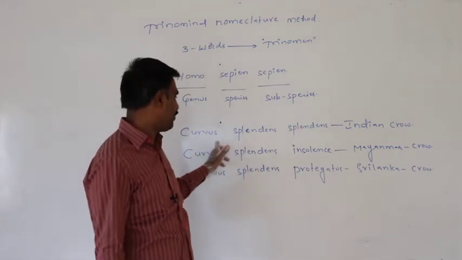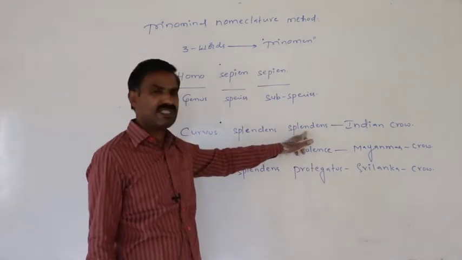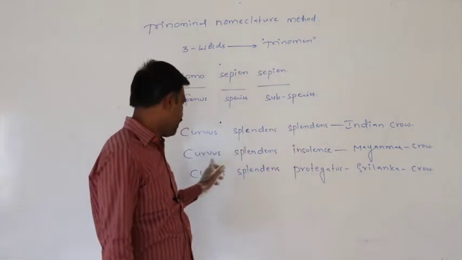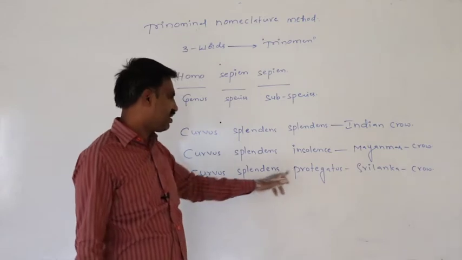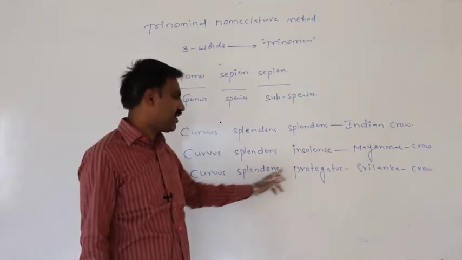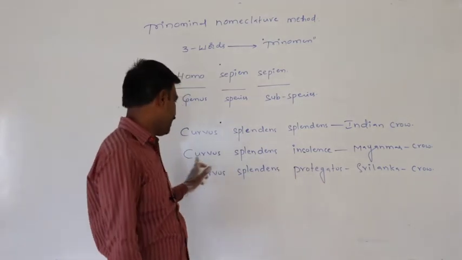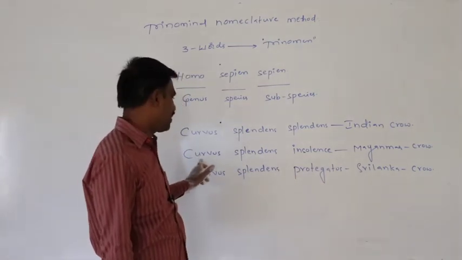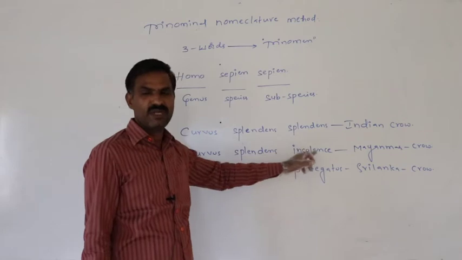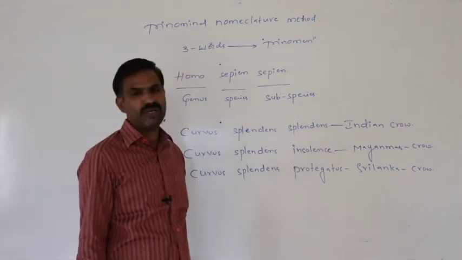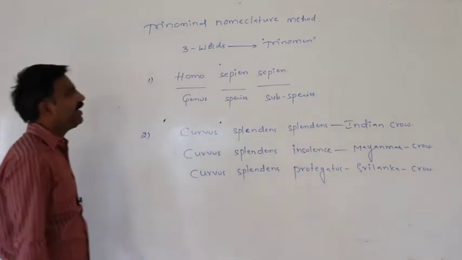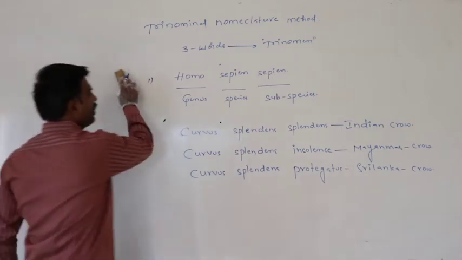Indian crow scientific name is Corvus splendens. Sri Lankan crow scientific name is Corvus splendens protegatus. Protegatus is the subspecies of the Sri Lankan crow. Again, Myanmar crow scientific name is Corvus splendens insolens. Insolens is the subspecies of the Myanmar crow. So this is the trinomial nomenclature.